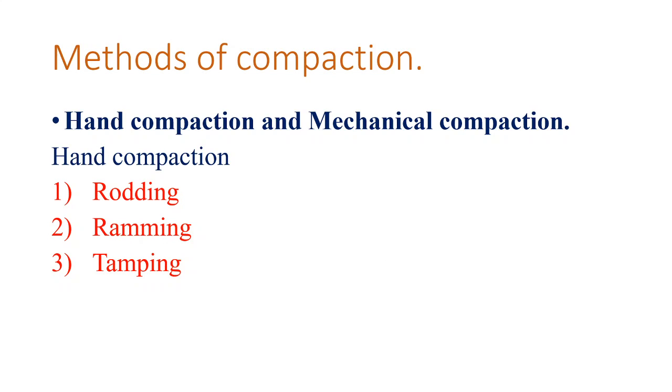Then what are the methods of compaction? Hand compaction and mechanical compaction are the two methods of compaction. In hand compaction, first is rodding, second is ramming, and third is tamping.